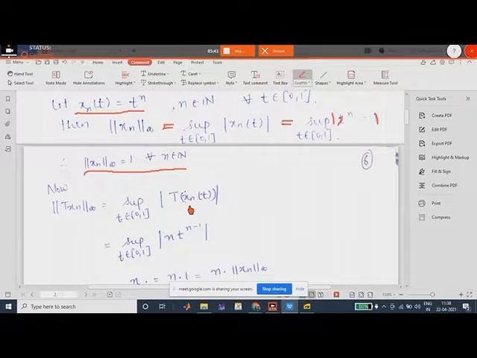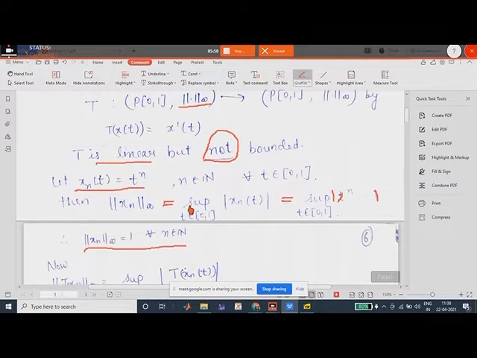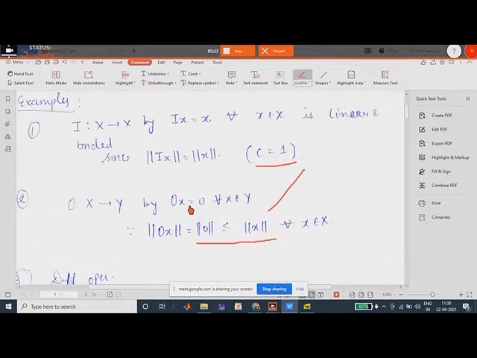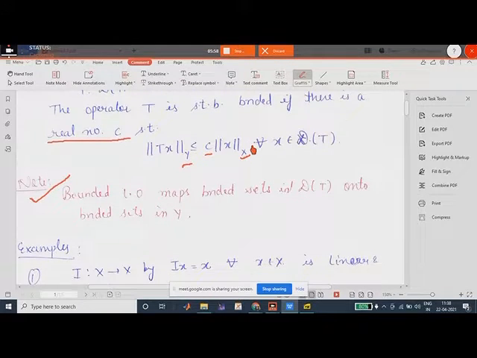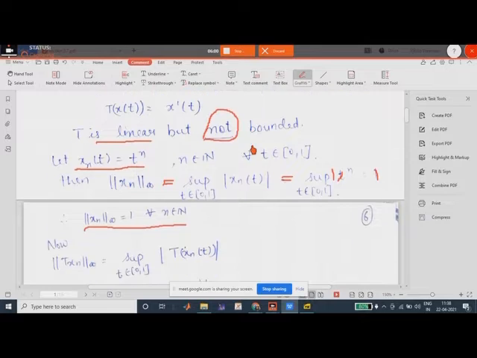Okay. Now, to show whether T is bounded or not bounded, what we had to do was see the norm of Tx and the norm of x. How are they related? We have computed the norm of x_n for this case.